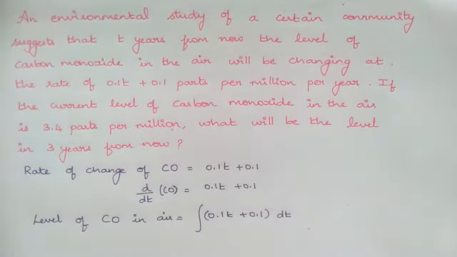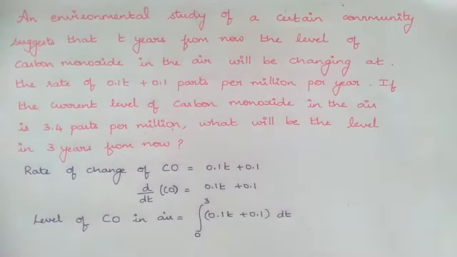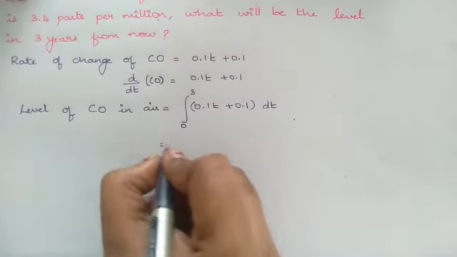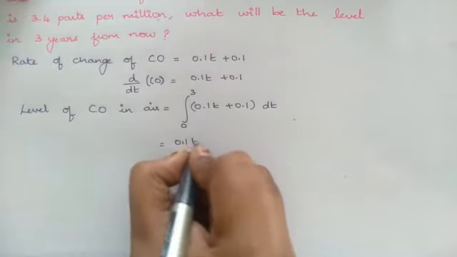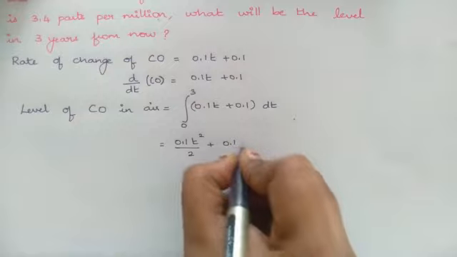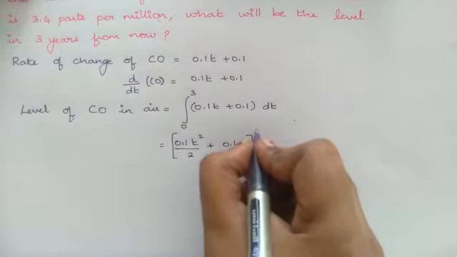It is told to identify the level of carbon monoxide in 3 years from now. So from now is going to be the starting point, so the limits are 0 to 3, because 3 years from now. Let's integrate it. This will be 0.1T²/2 + 0.1T, with integration limits 0 to 3.